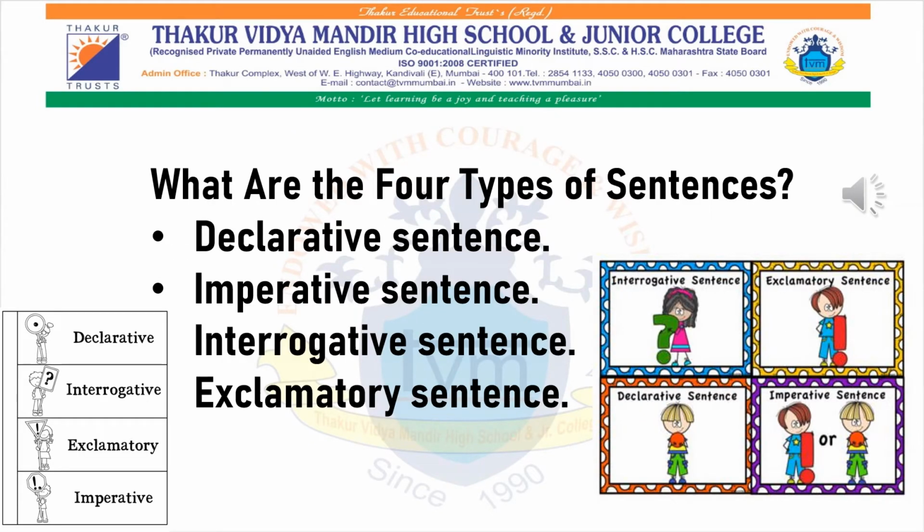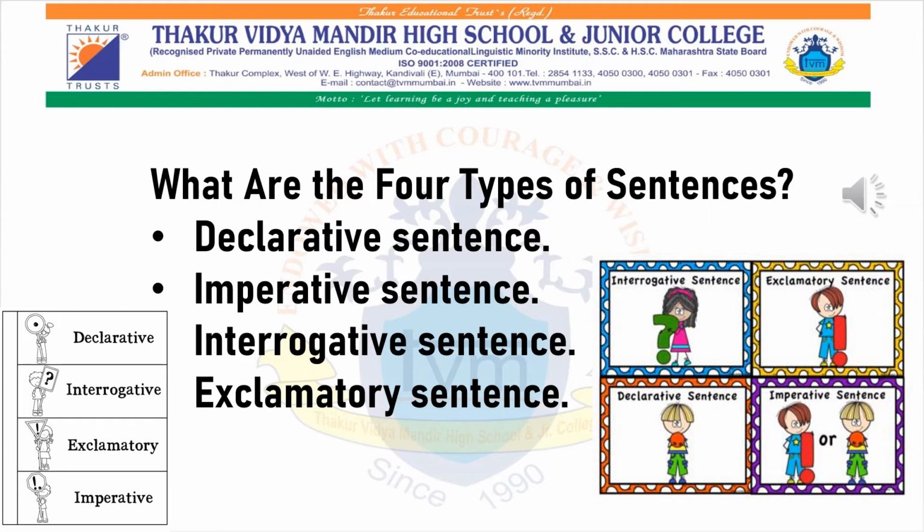As I have mentioned earlier, there are four kinds of sentences: declarative sentences, imperative sentences, interrogative sentences, and exclamatory sentences. These four sentences we use in our day-to-day life. Declarative sentences are also called assertive sentences, which make statements.